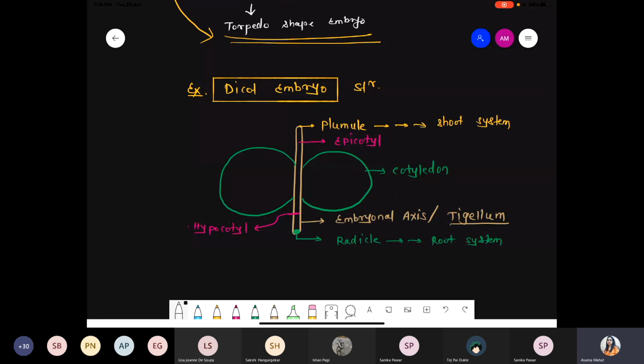Later, at all the stages, they degenerate, because the plumule is converted into shoot, the radicle converts into root, the cotyledon converts into leaf, and the embryonal axis converts into the stem axis. So everything is converted into the mature one. They don't have any specific function.